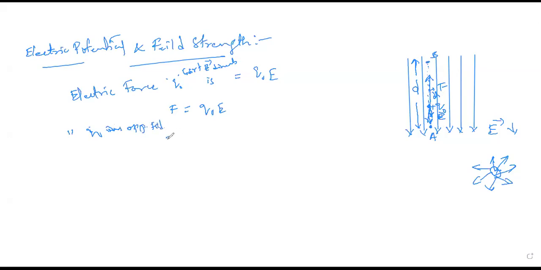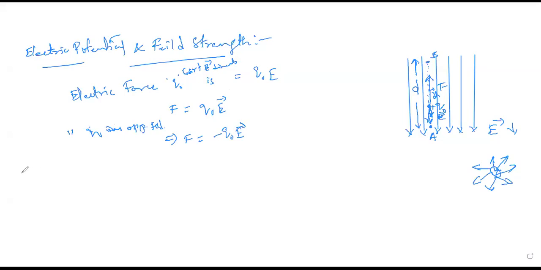So the same force can be written as F is equal to, anyone can give? This can be minus Q naught E. Why? Anybody can guess? Because we are taking this in the opposite direction. You might have recalled now, right? Already you read this question, field strength, already you learned in your intermediate, correct or not? Remember?